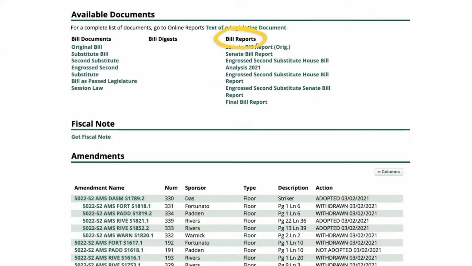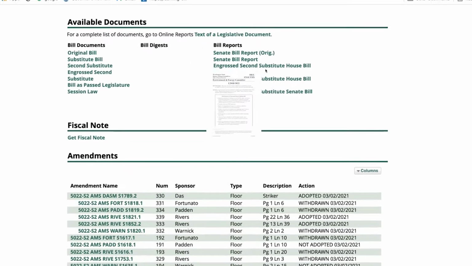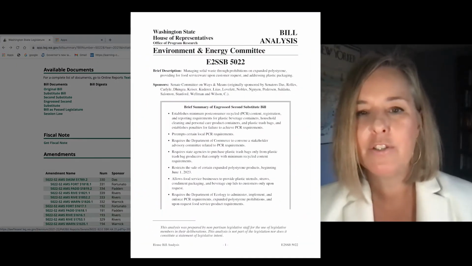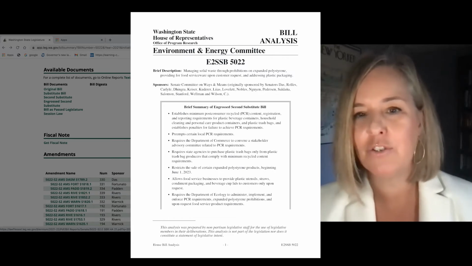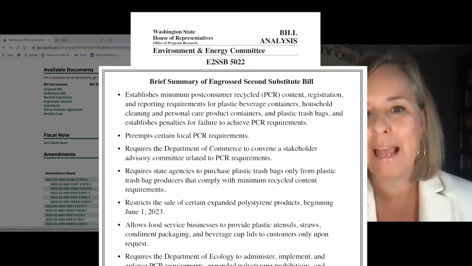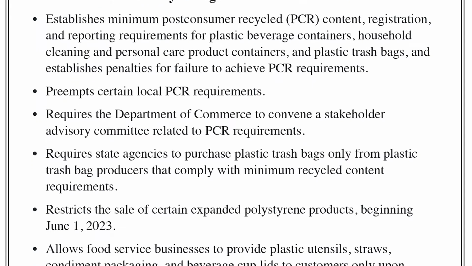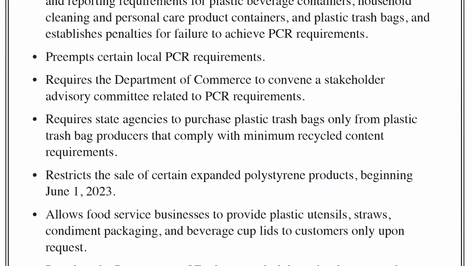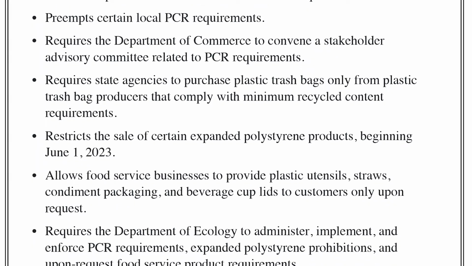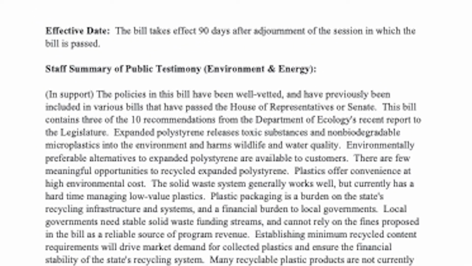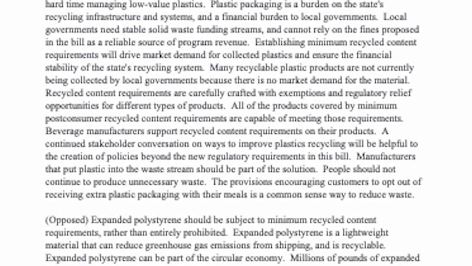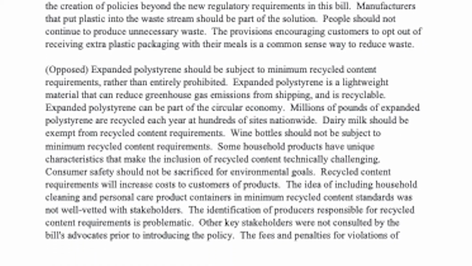So if I look at bill reports, I want to do the same thing, go to the very last final bill report, because that's the most recent up-to-date information. But these bill reports are sort of a summary, much easier to read version of the bill than the actual legal language of the bill language. So focus on the bill reports. They will reflect the significant changes in easy to understand language. I'll find bulleted information that summarizes the bill. It will summarize the arguments that the proponents of the bill were making. So sort of the pro statement and the con statement.